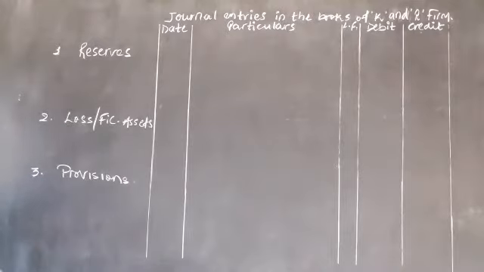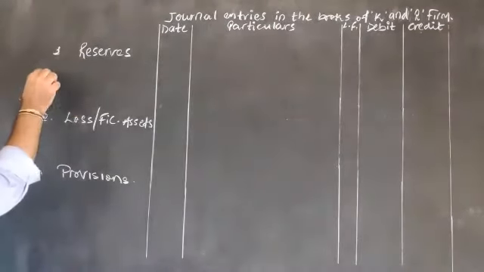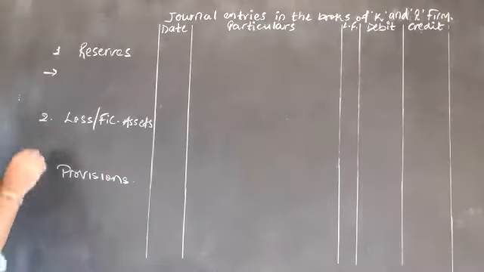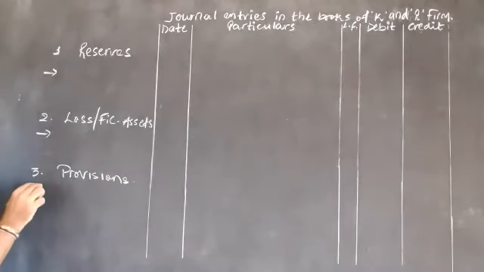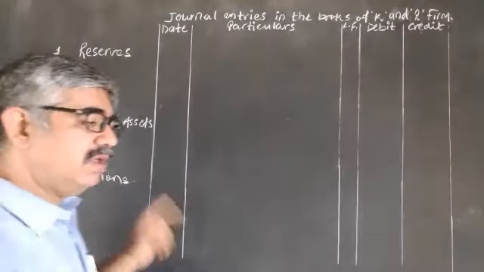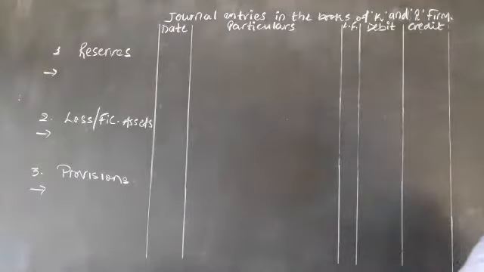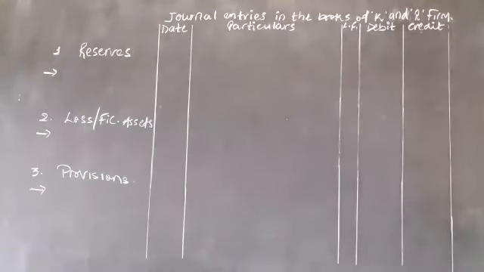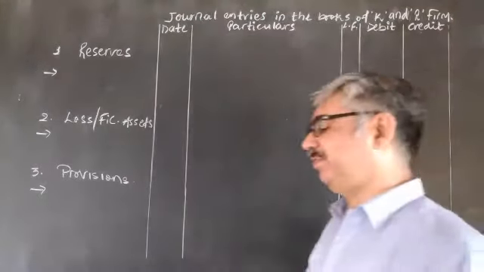Now for reserves, what to do? For loss and for provisions, we already solved these things. Clear the concepts in chapter 4. Can you tell me about reserves, what we are going to do? For reserves, we are going to credit partners' capital or current account and debit the respective reserve account.